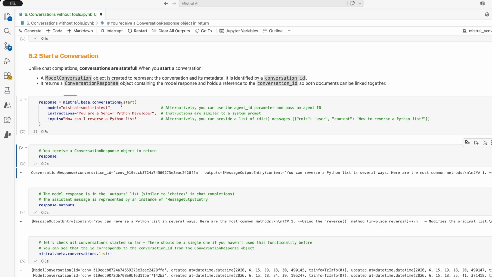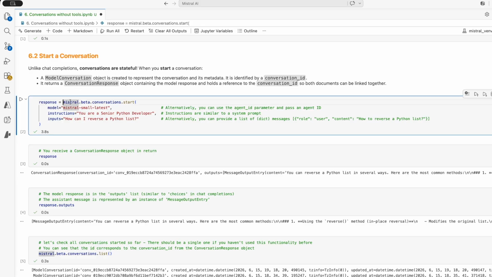I execute this one, and it will do two things at the same time. It will first create a conversation, which is a model conversation object. And this one is really just saving the configuration of the conversation. So it will remember what was the model, the instructions, potentially the tools that we attached. And it will also provide a conversation ID, so we can uniquely identify this conversation when we want to communicate with it. However, this model conversation does not contain any of the messages that are part of this conversation.